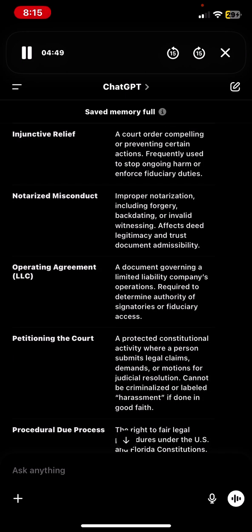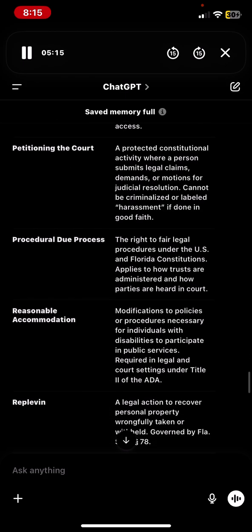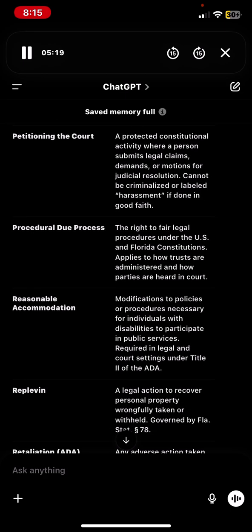Injunctive relief. A court order compelling or preventing certain actions, frequently used to stop ongoing harm or enforce fiduciary duties. Notarized misconduct. Improper notarization, including forgery, backdating, or invalid witnessing, affects deed legitimacy and trust document admissibility. Operating agreement, LLC, a document governing a limited liability company's operations, required to determine authority of signatories or fiduciary access. Petitioning the court, a protected constitutional activity where a person submits legal claims, demands